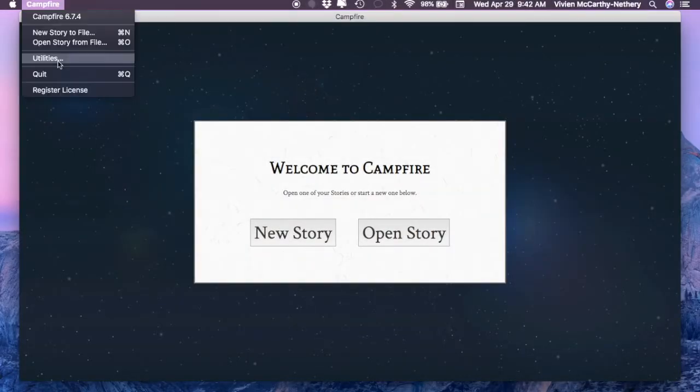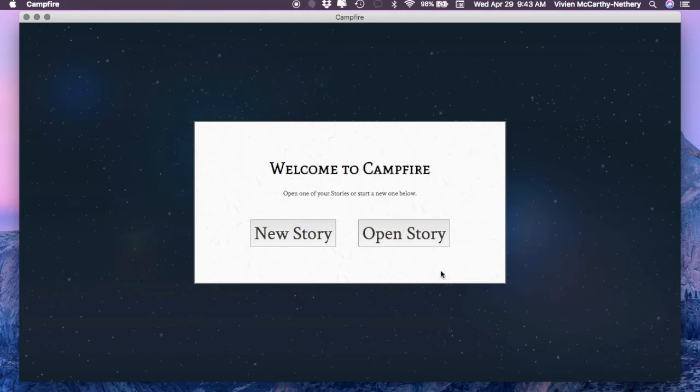Okay, so here we are. This is where, if you want to start a new story, you're going to click New Story, or Open Story if you have a story saved. There's the button for when you purchase. You can register your license and get the Pro feature unlocked. So we're going to click on New Story.